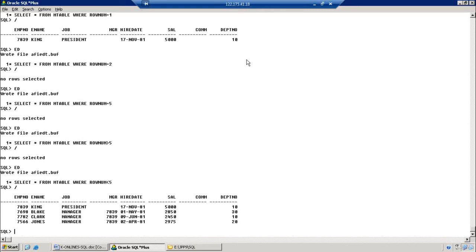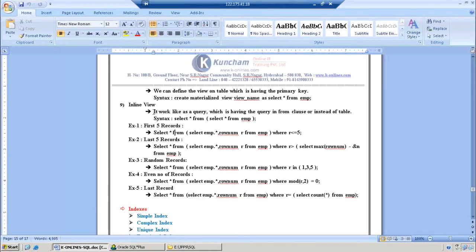We don't have any special syntax for inline view. An inline view works like a query that has a query in the FROM clause, instead of a table. For example, SELECT * FROM EMP.